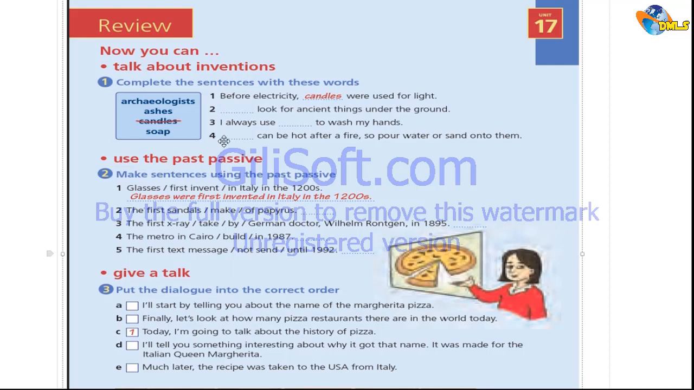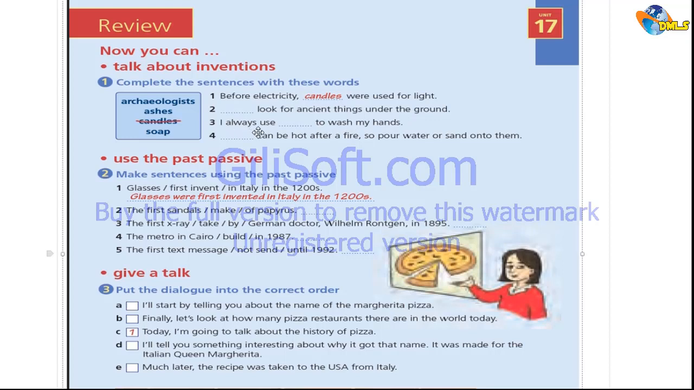Okay, time's up. Let's check our answers covering the first exercise. Talk about inventions using these vocabulary: archaeologists, ashes, candles, and so on. Complete the sentence with these words. The first one is done for us. Before electricity, candles were used for light. Number two, so and so look for ancient things under the ground. Correct? That's an archaeologist. So archaeologists look for ancient things under the ground.